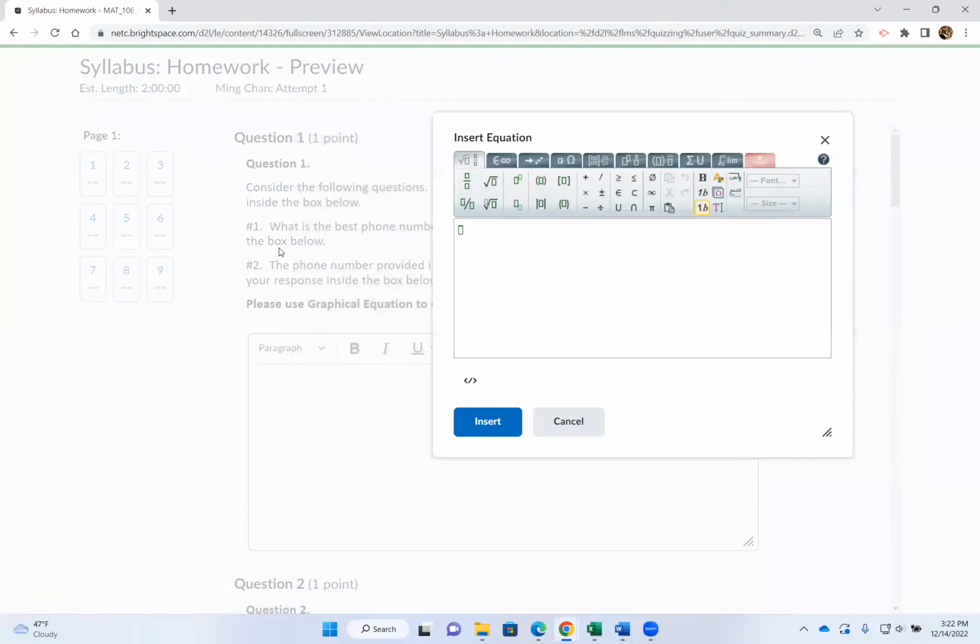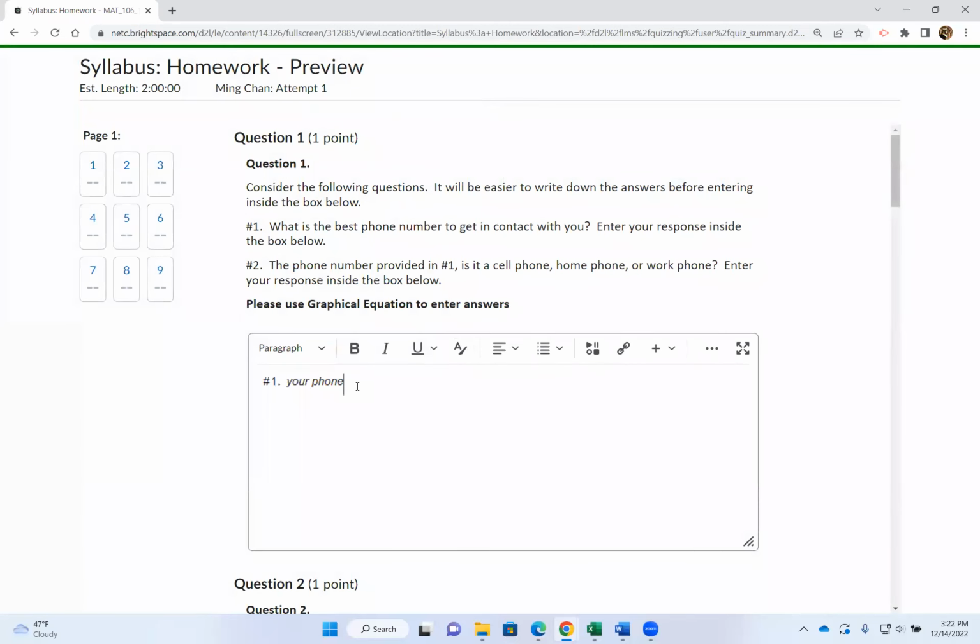Okay. So number one, this question has two parts. Number one, what is the best number to get in contact with you? So tell me the phone number. Your phone number, the best number I can contact you with. So instead of putting number two's answer right below number one here, I want you to press enter, then go to the bottom line, then go back into the graphical equation for the second answer.